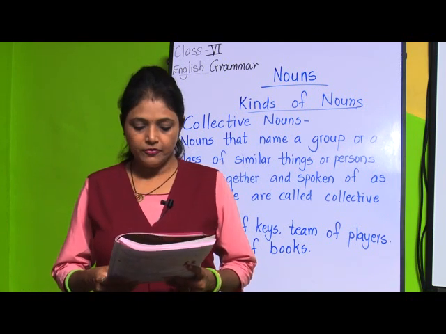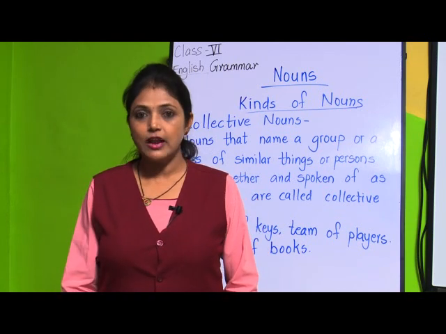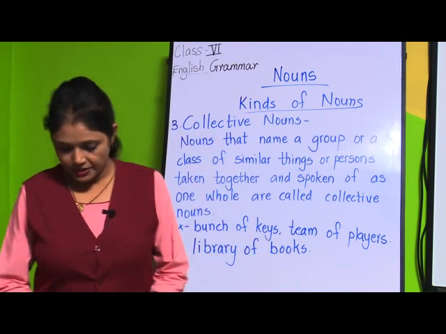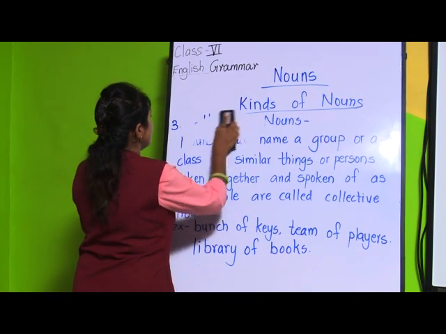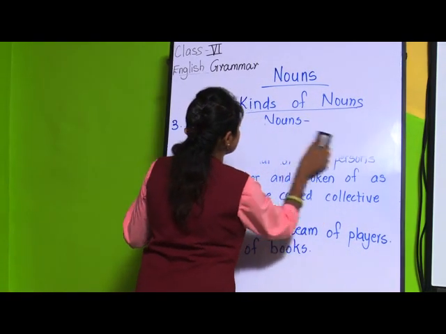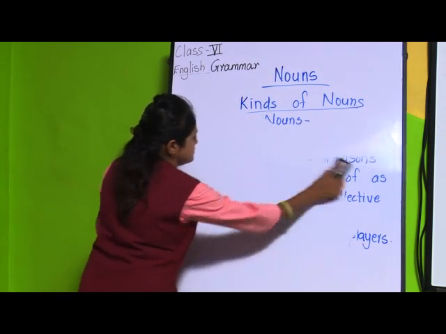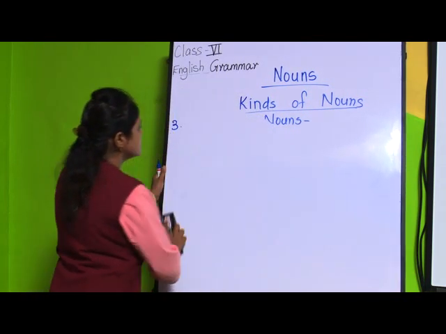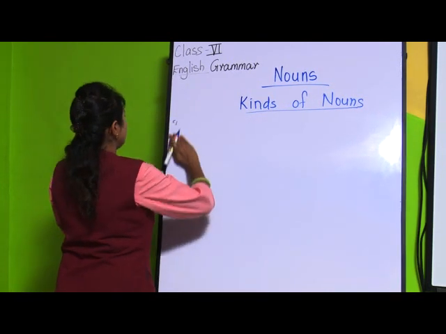So, this way we have all the collective nouns. Is it clear with collective nouns? Shall we start with material noun? Okay, material noun is very easy, same as collective nouns. Actually the full noun topic is very easy, students. If it is clearly understood, it is really very easy. Okay, now we will see material noun, the fourth one.